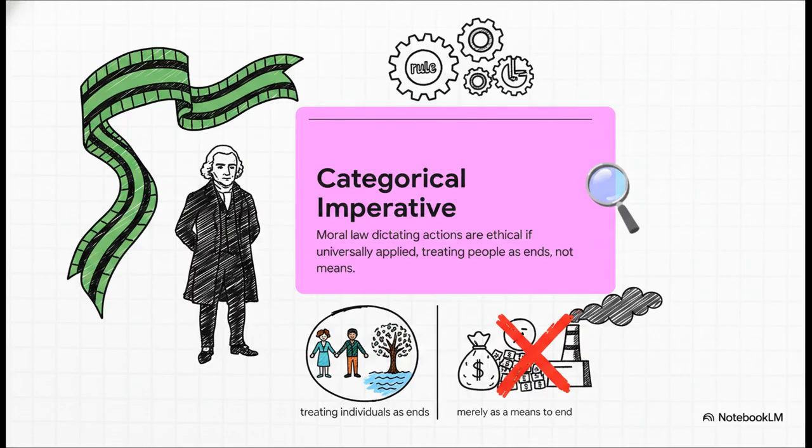This dictates that we must treat individuals, and by extension society and our environment, as ends in themselves, never, ever just as a mere means to an end. By maximizing his short-term bonuses and destroying the local environment, our production manager is literally using the community and the planet as a stepping stone for financial gain. Under Kantianism, that is fundamentally unethical.